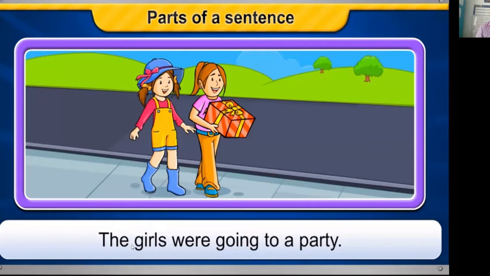Okay, here in this sentence let us see which is the subject and which is the predicate part, means the verb portion. Verb starting from where is the auxiliary verb, helping verb. Okay, all the action doing words or the action words are called verbs, that we studied in the lower classes. For instance, in the sentence, the girls were going to a party, the girls is the subject.